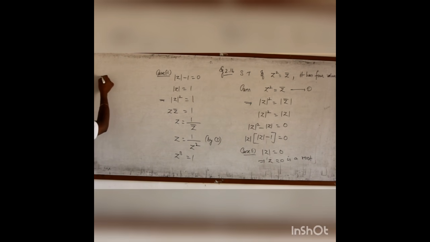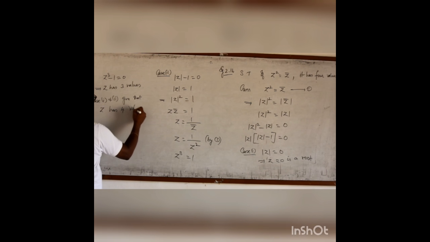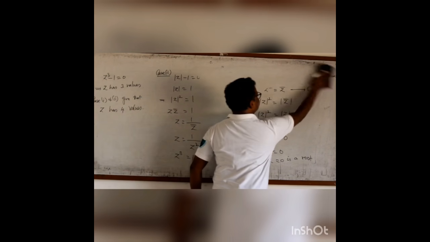That means Z cube minus 1 equal to 0, which is a cubic equation. Then this implies Z has 3 values. Therefore, case 1 and case 2 give that Z has 4 values. So this is example 2.16. Right, with that let me complete all the examples. We have one more example that I will do afterwards. Now we shall go to the exercise problems.